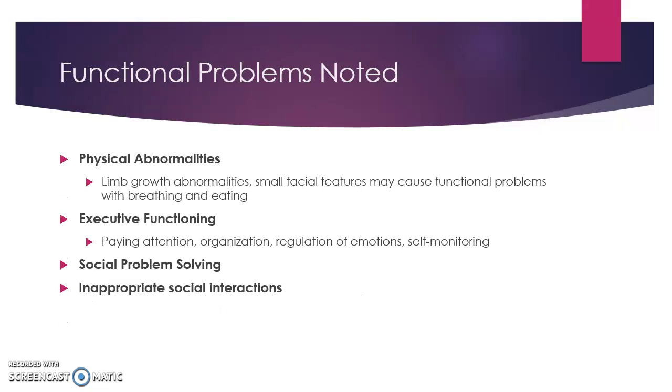Some of the functional problems noted include physical abnormalities, such as the individual having limb growth abnormalities and small facial features, which may cause functional problems with eating and breathing. The individual might also have executive functioning problems, which include trouble paying attention, trouble staying organized, difficulty with regulation of one's emotions, and difficulty with self-monitoring. The individual might also have social problem-solving problems and might exhibit inappropriate social interactions with their peers.